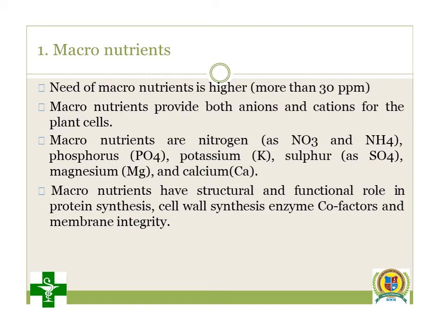And a nutrient which is required at less than 30 ppm comes in the category of micronutrients. Macronutrients are the most essential materials: nitrogen, phosphorus, potassium, sulfur, magnesium, and calcium. All these are the macronutrients.